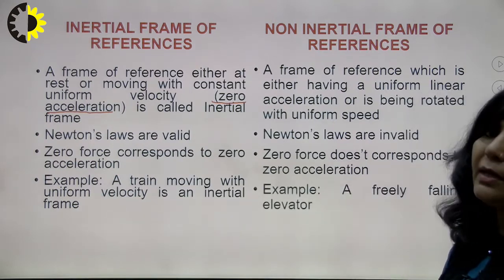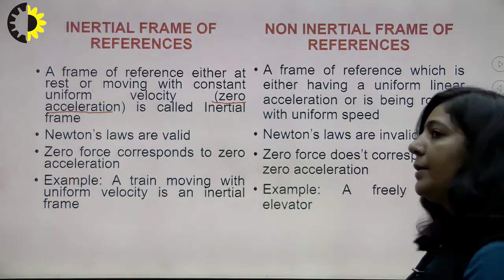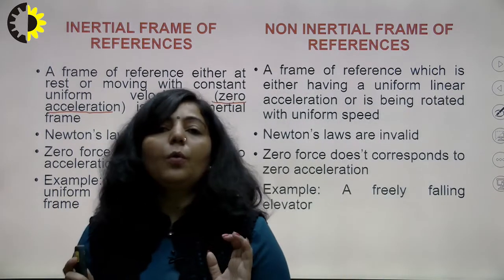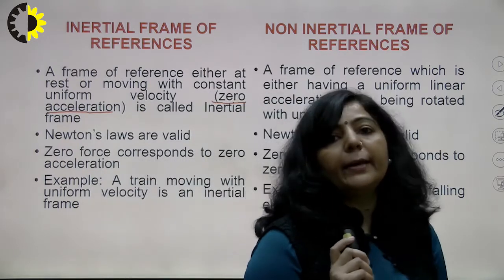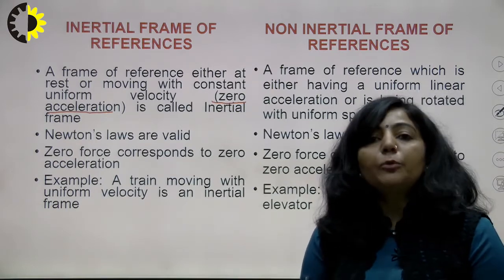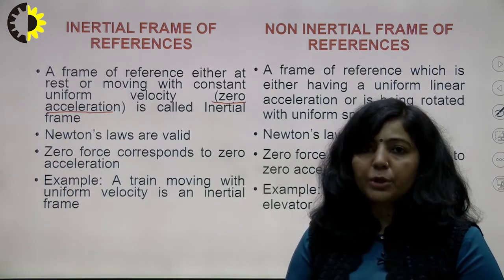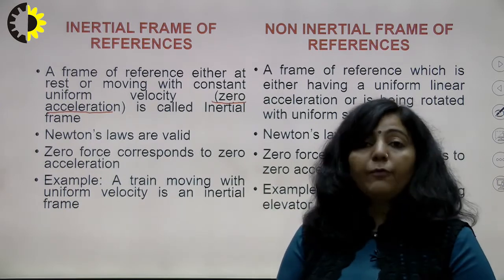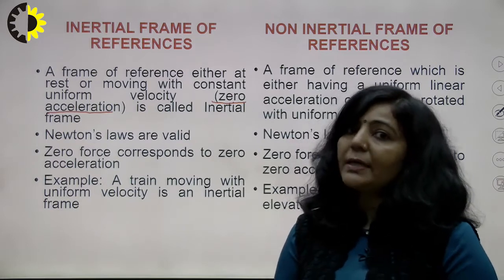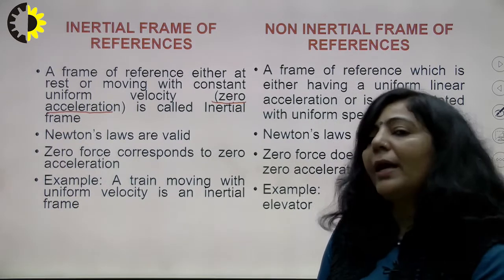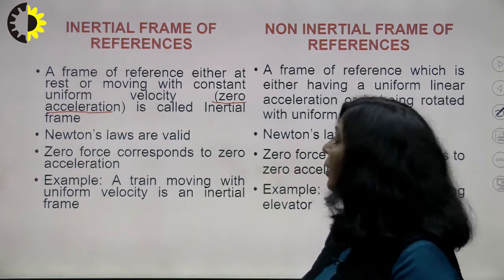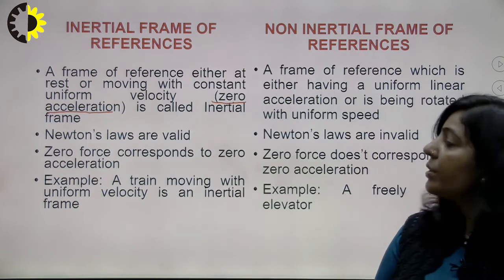A freely falling elevator is an example of accelerated frames, or you can say non-inertial frames. So what you have here is a set of 4 coordinate axes x, y, z and t, and with respect to that set you will describe the position, or you can say motion, of an object. Frames of reference are of two types, inertial and non-inertial. Inertial frames are also known as unaccelerated. Non-inertial frames are known as accelerated frames. Inertial frames will completely follow Newton's laws of motion, whereas non-inertial frames are not going to follow Newton's laws of motion, right?